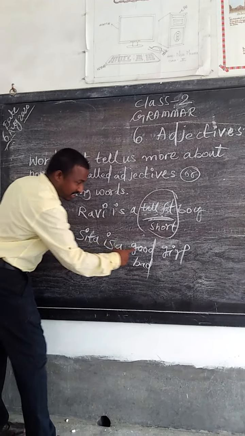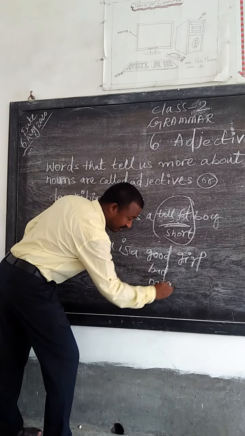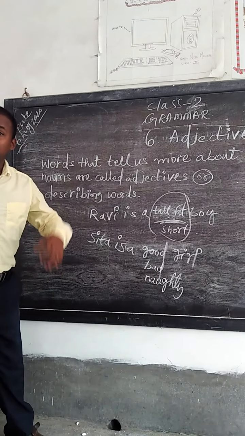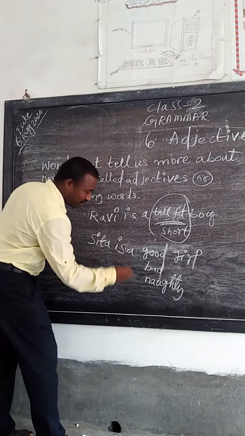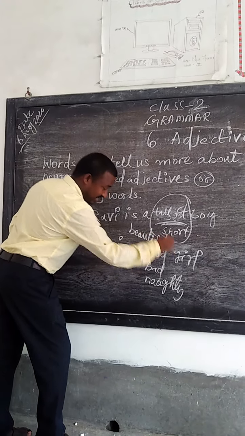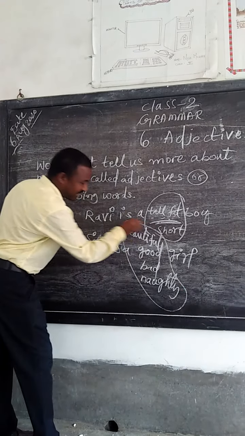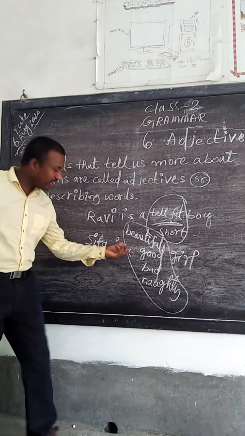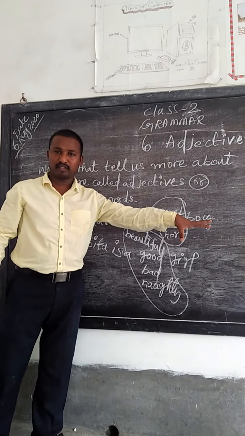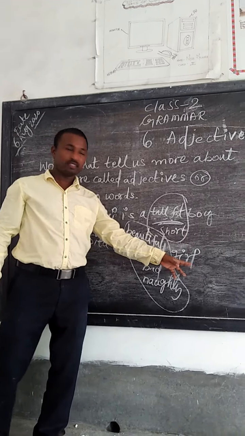For example, Sita is a good girl. Sita is a bad girl. Sita is a naughty girl. Sita is a beautiful girl. So these are the adjectives, the describing words. They show the noun with more impression. They give more power to the noun.